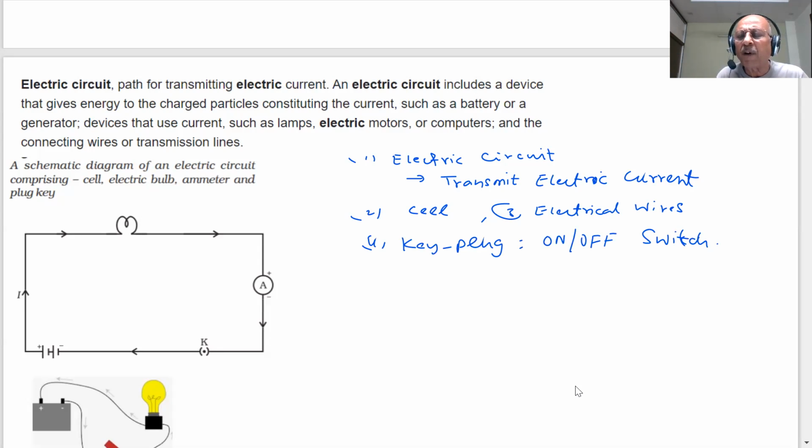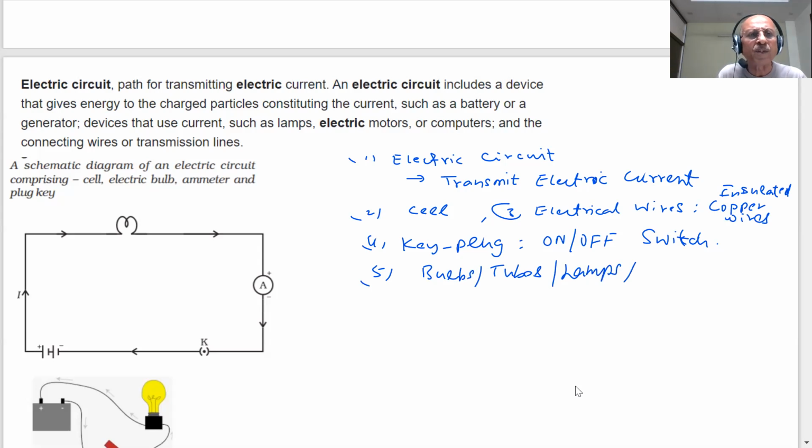For these electrical wires, usually copper wires are used. They are insulated copper wires, with insulation on top. You have seen them at your home. And you will need the bulbs, tubes, or lamps, or whatever electronic devices you are using.